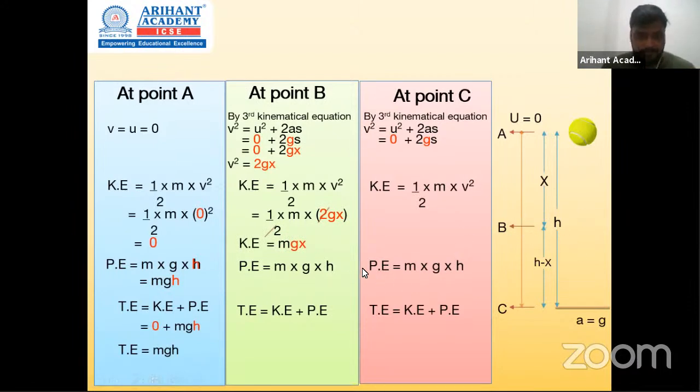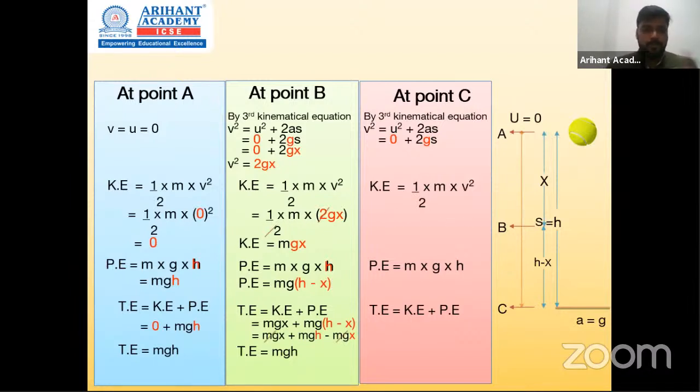पॉइंट B के लिए mgh में height is from the bottom h minus x. सो height के बदले we substitute h minus x. So when we open the brackets here, we get mgh minus mgx. So total energy में सब कुछ substitute कर दिया, तो what are we left with? Can you see mgx and minus mgx will get cancelled? So we are left with only mgh. So point A और point B दोनों पे हमें total energy मिल चुका है mgh.